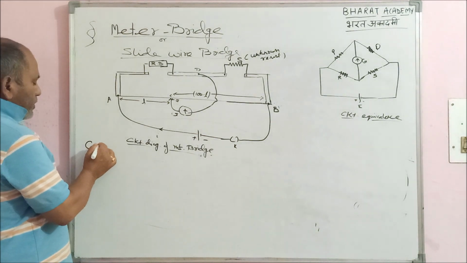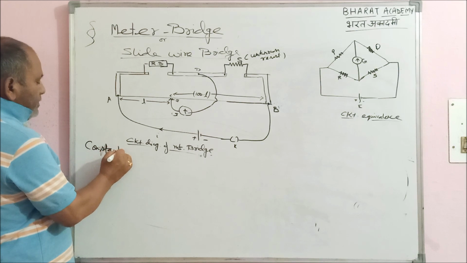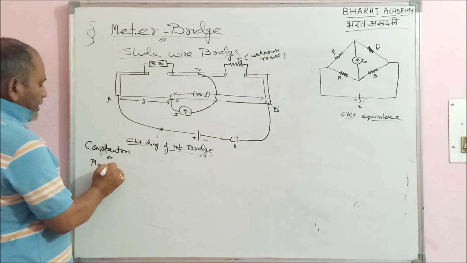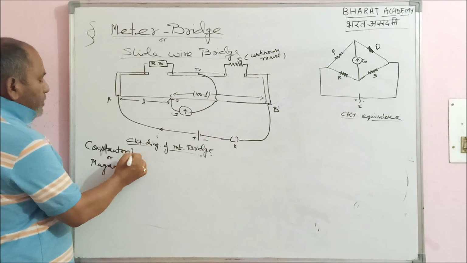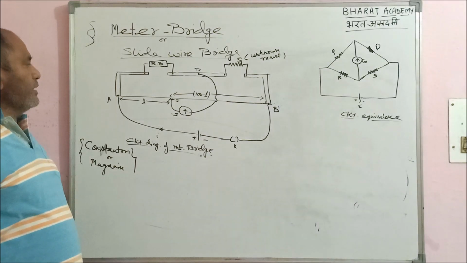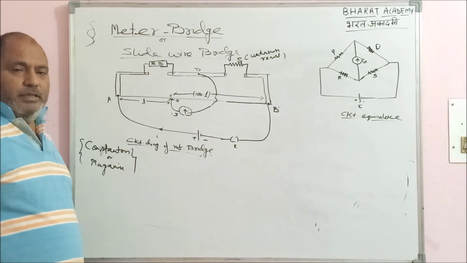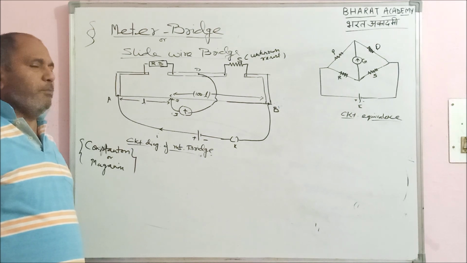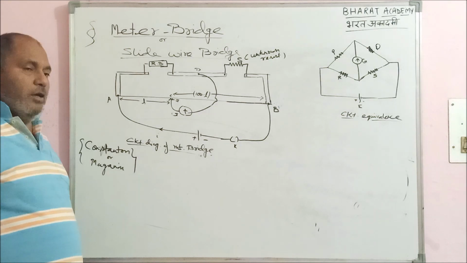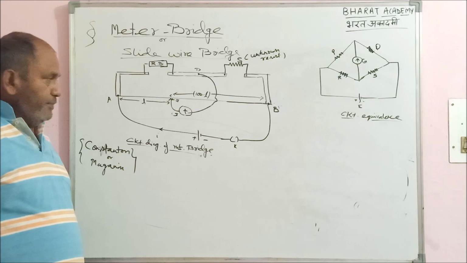Remember these two words, constantan or manganese. It is your problem now to find out their metal. Constantan or manganese. Actually, they are temperature independent up to a certain extent. That's why these alloy wires are used to make the meter bridge wire. Right?